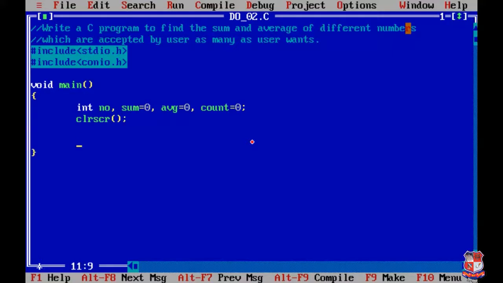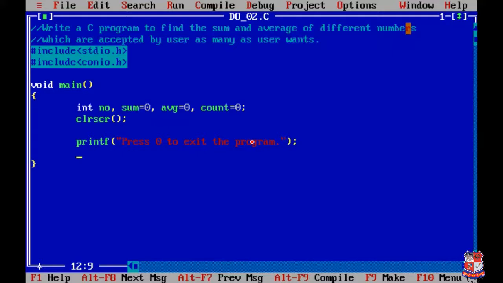Okay, now we are giving a message to the user, just a warning message, that if you want to quit the program you have to enter 0. So we'll write "Press 0 to exit the program". This is how we can inform the user that if you want to quit the program, please enter 0.